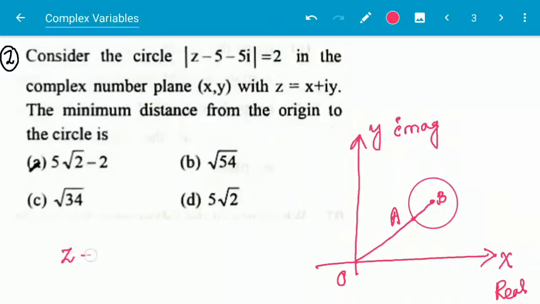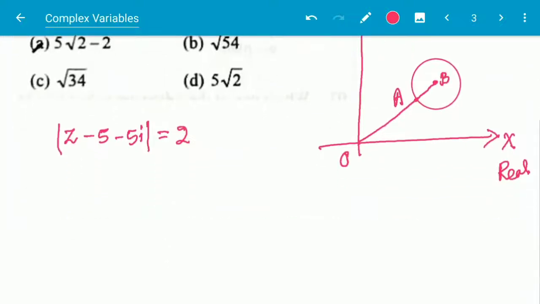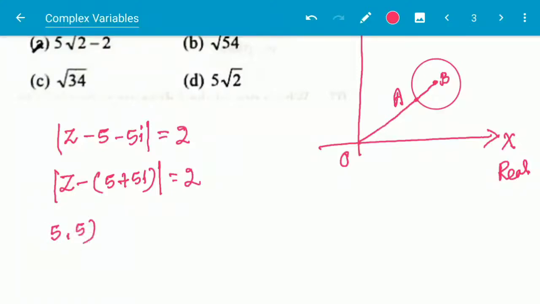|z - 5 - 5i| = 2. So it is |z - (5 + 5i)| = 2. That means the center of the circle is represented by (5, 5) in the coordinate plane, and the radius is equal to 2 units, so AB will be 2 units.